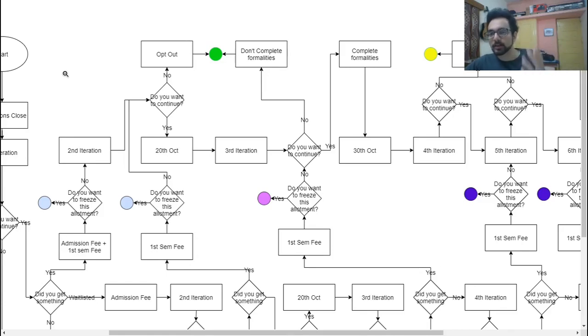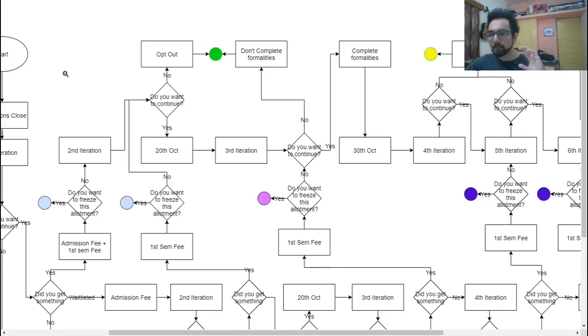And the other thing that I wanted to mention was that if you have filled the preference list correctly, as was told to you either in the admission modality on this channel or on the Facebook group Bitsat queries, then most likely you will never need to freeze your allotment. If you have filled your preference list thoroughly and it strictly reflects the order of your preference, then I would suggest to not freeze at any point.